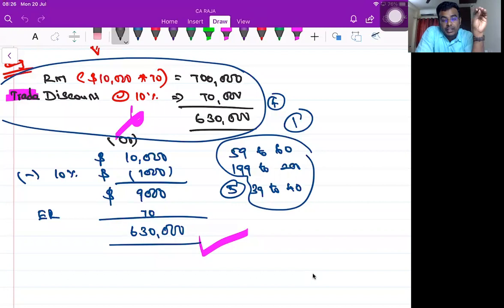Cash discount will be given at the time of remittance, at the time of payment. That is the reason I reduced the discount in dollar itself, because this trade discount would have been given in dollar only.